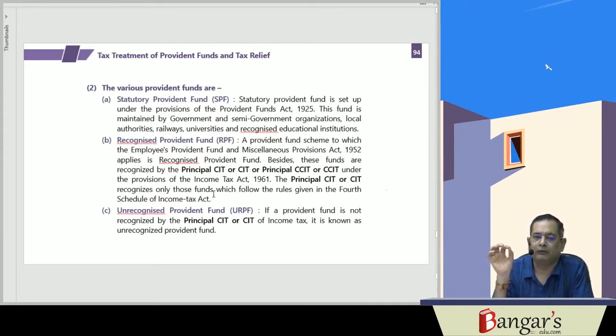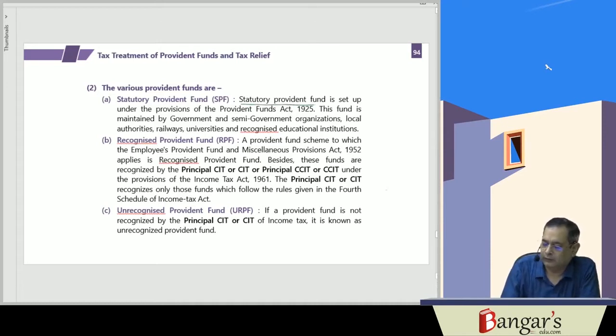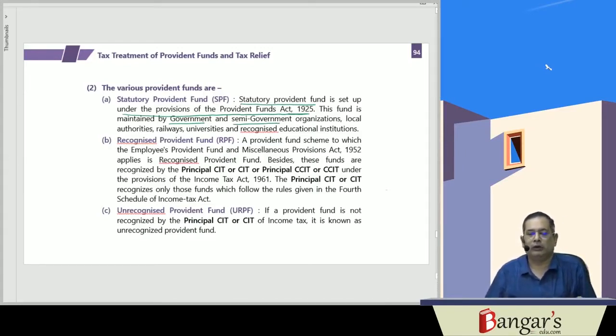The statutory provident fund is set up under the provisions of the Provident Fund Act 1925, and it is maintained by the government, semi-government organizations, local authorities, railways, universities, and recognized educational institutions.